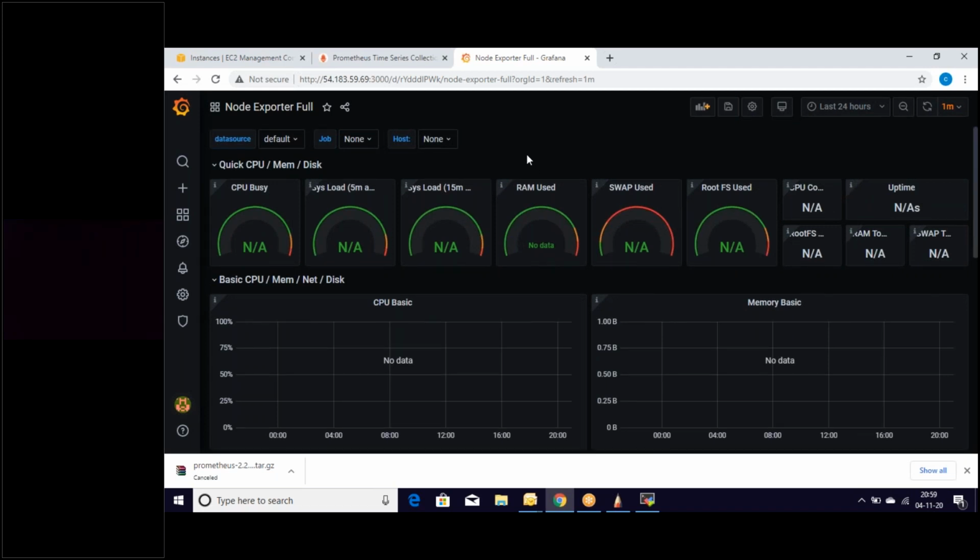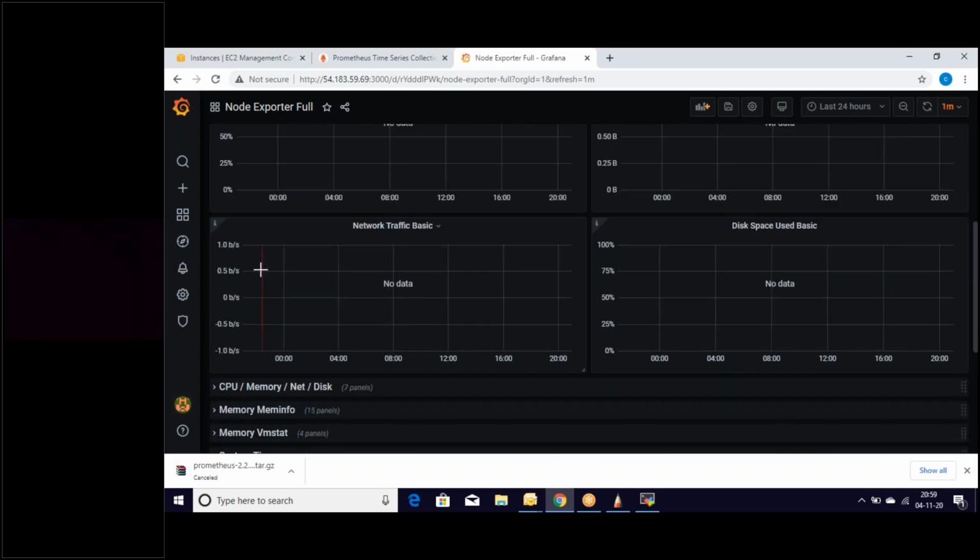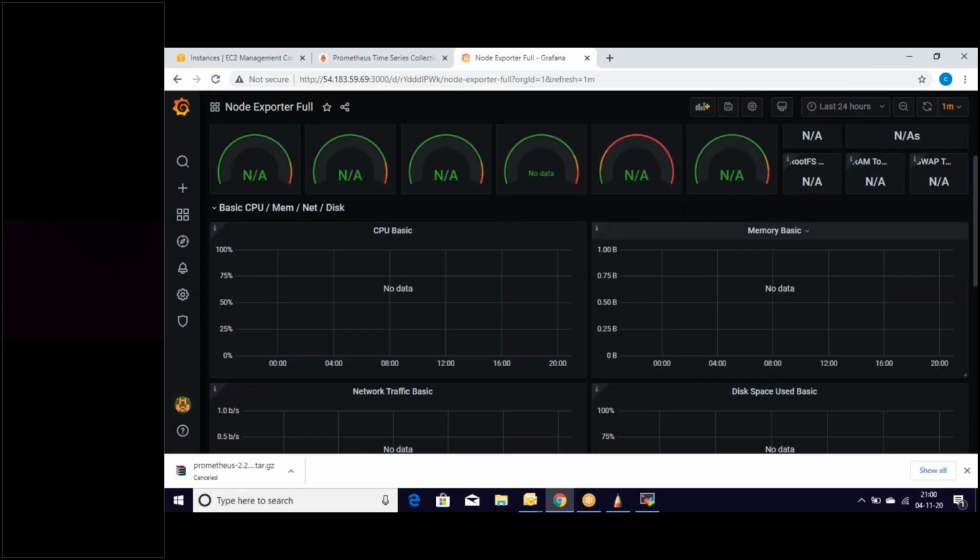If you look at the CPU basic usage, these are called time series. What does time series mean? This is the time here, and this is the CPU utilization, 0, 25, 50. These are referred to as time series. It is also giving us the network traffic, and there is no traffic. We are visualizing everything in terms of time series.